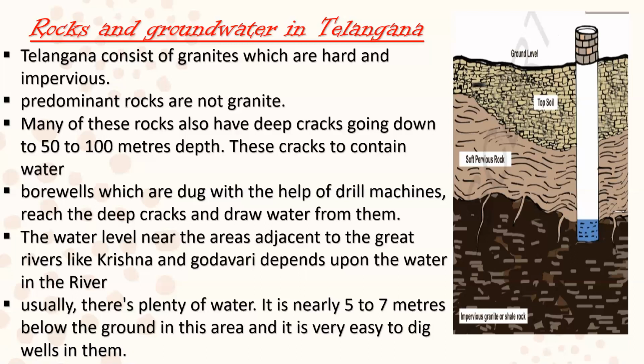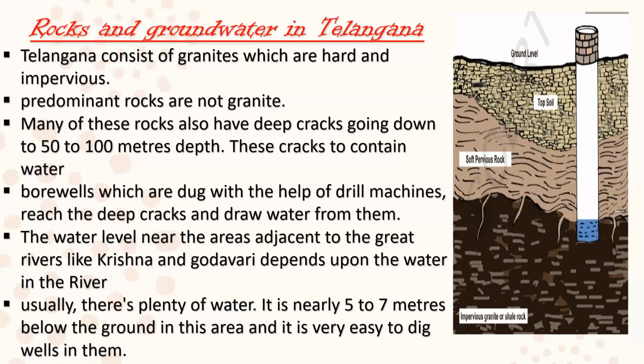And here, if we dig a well, we will get the water within a little distance. There is no need to drill deep to have the water. Usually there is plenty of water because the land near Krishna and Godavari will have plenty of water.